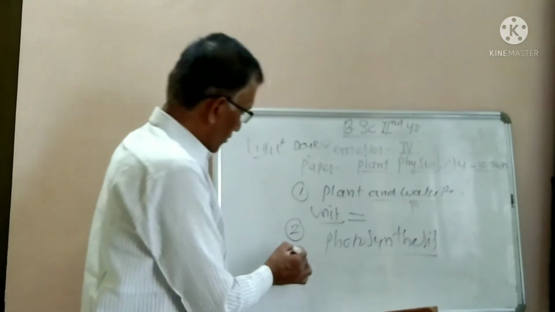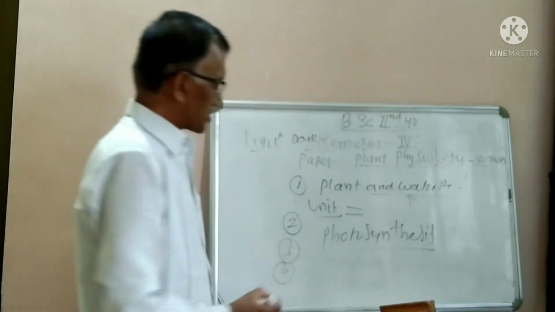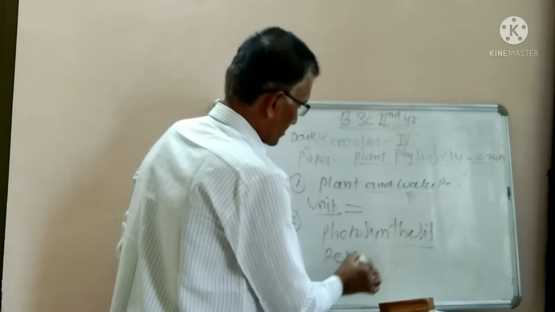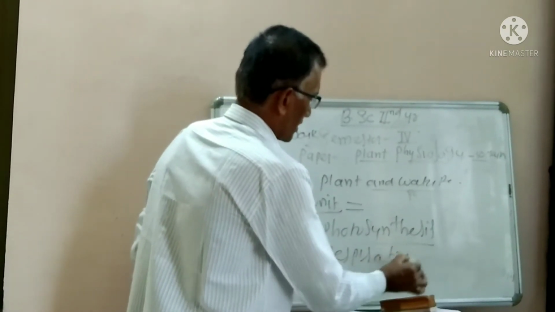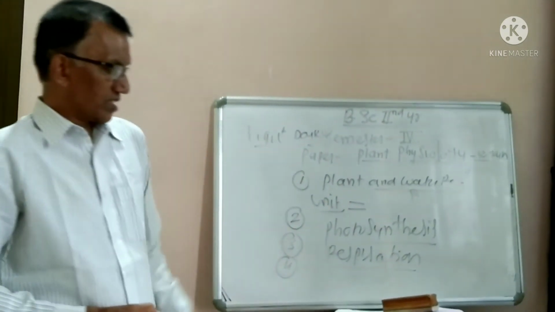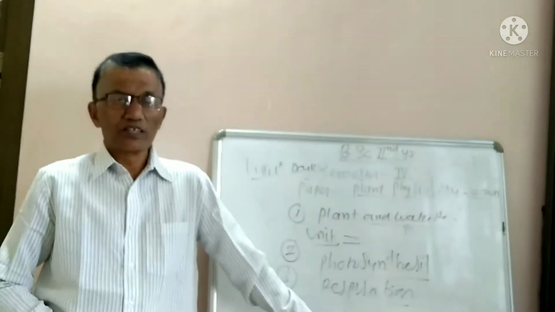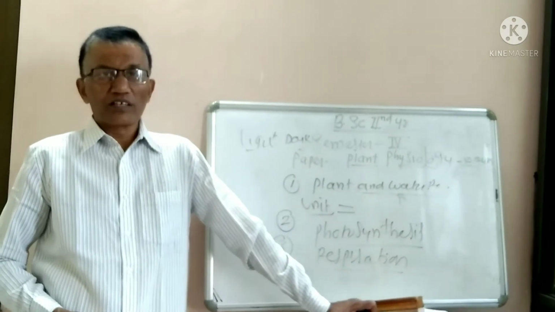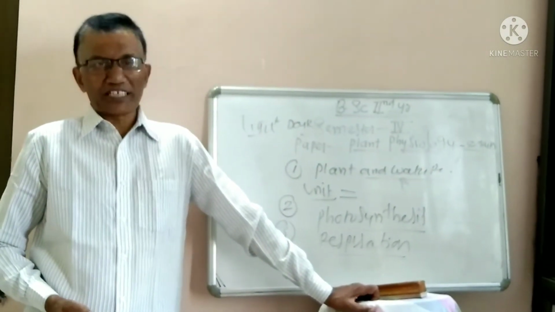Now the fourth chapter of this paper is respiration. Here again, the definition of respiration, aerobic respiration, anaerobic respiration.